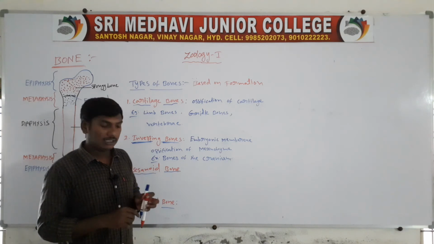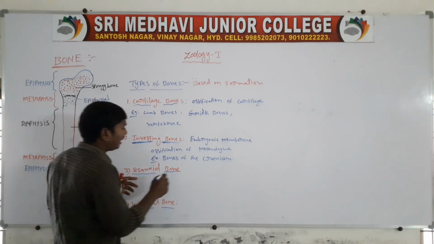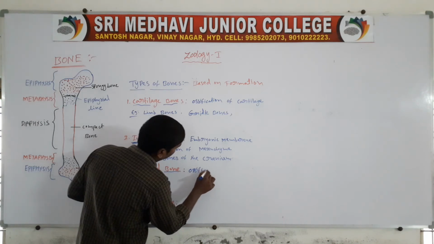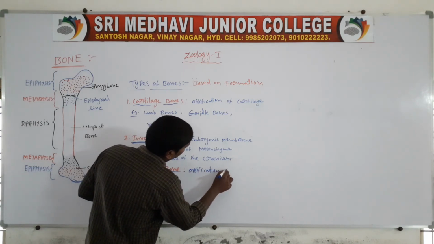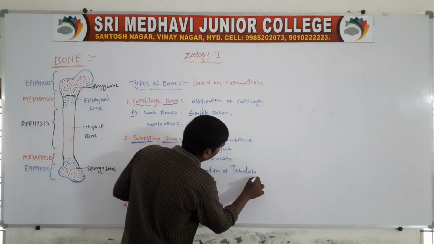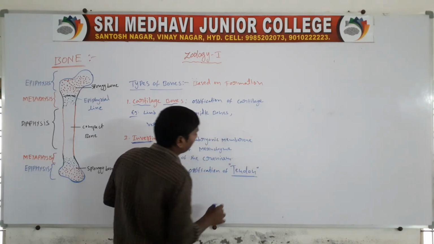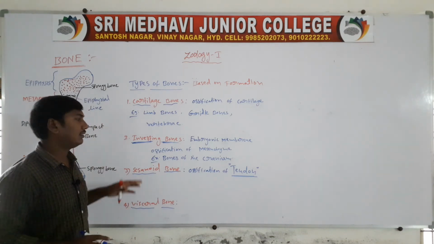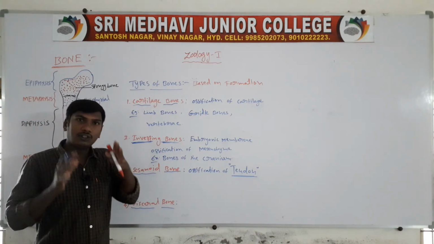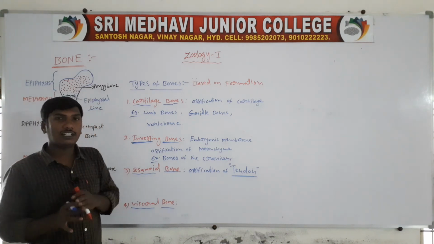Sesamoid bone. The sesamoid bone is formed by the ossification of tendon. Ossification of tendon, that bone is called the sesamoid bone. Sesamoid bone means this bone is formed by the ossification of tendon.